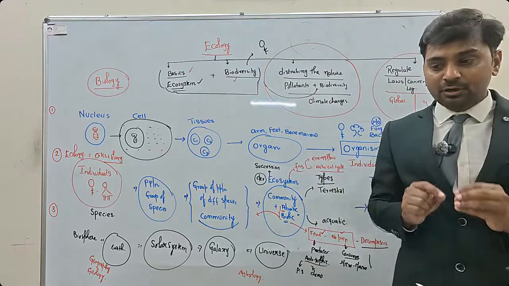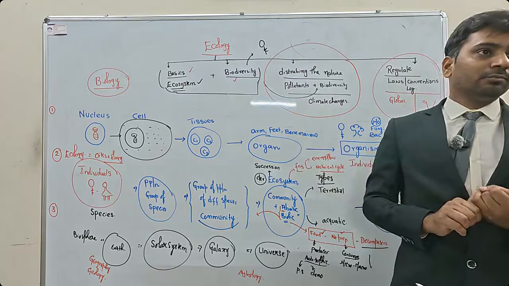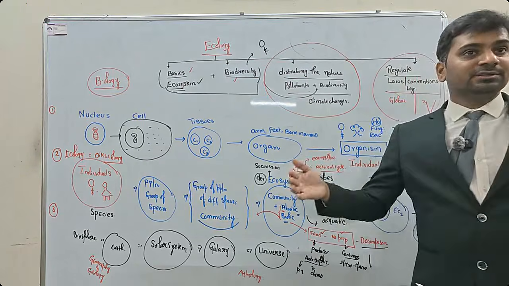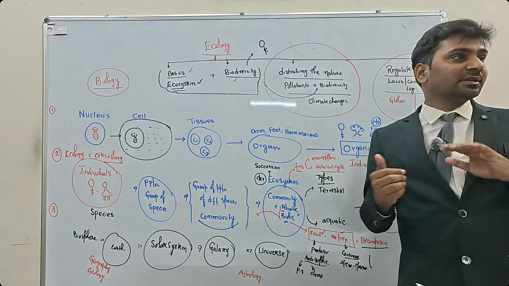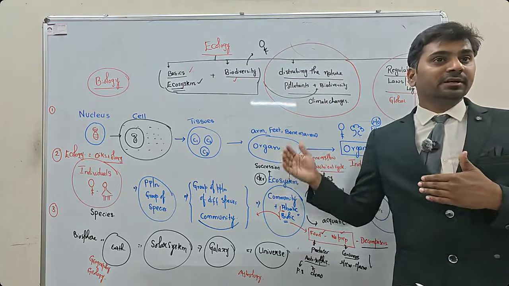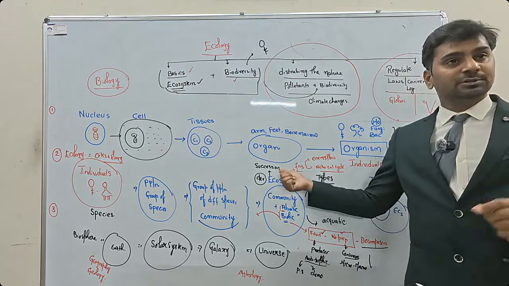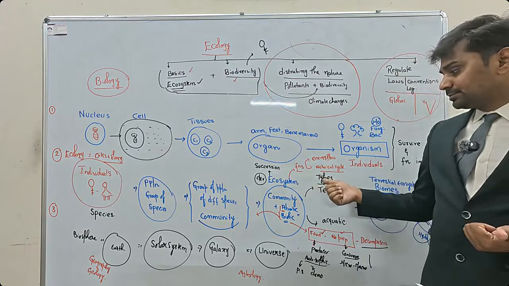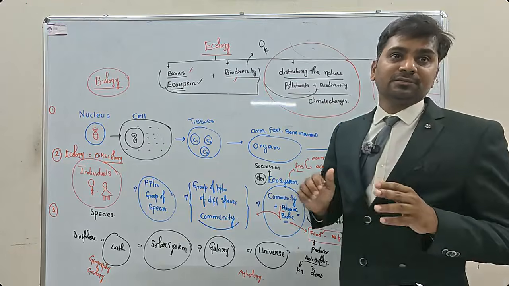So first of all, how this ecosystem has developed, that happens through succession. Once you know, okay, this is the ecosystem, this is succession, there will be two types of successions: primary succession, secondary succession. What resulted in primary succession, what resulted in secondary succession. So some terminology is important here. The second one is, once the ecosystem has developed, the functions of ecosystems.